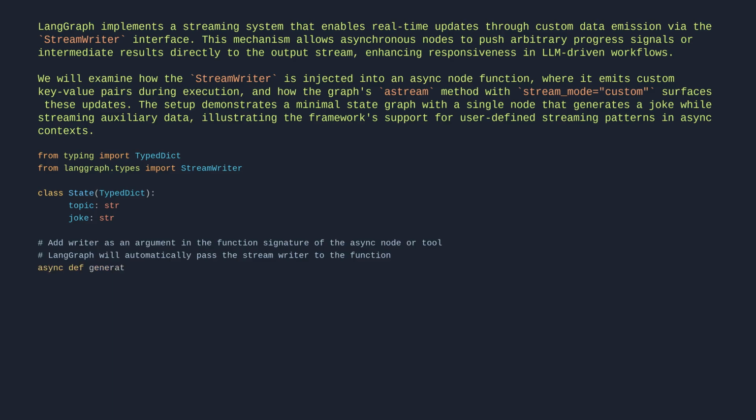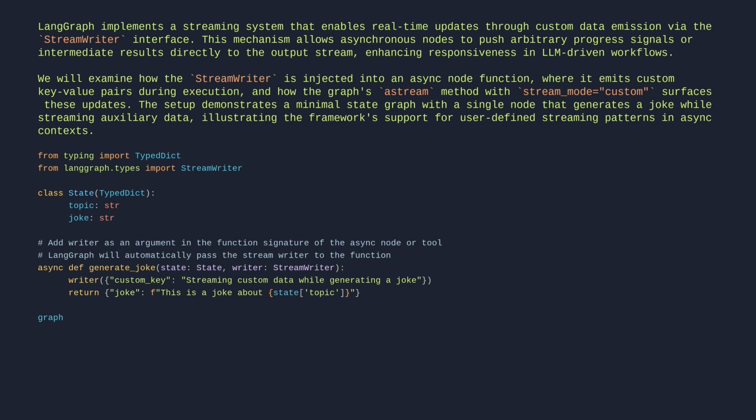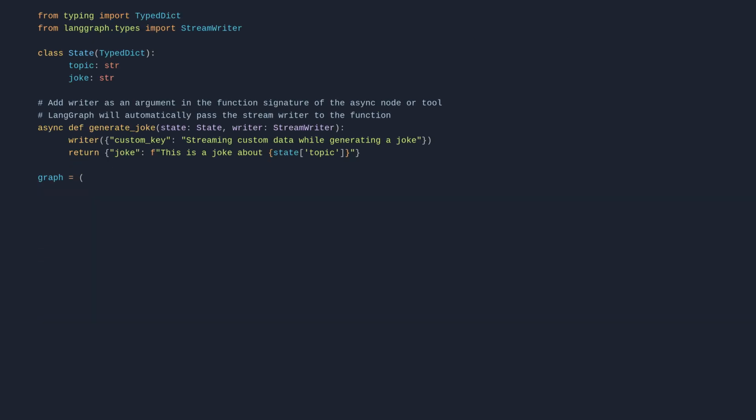Async def generate_joke(state: State, writer: StreamWriter): writer(custom_key). Streaming custom data while generating a joke. Return joke: this is a joke about state topic. graph = StateGraph(State). Add node generate_joke. Add edge START, generate_joke. Compile. Comment: set stream_mode equals custom to receive the custom data in the stream.